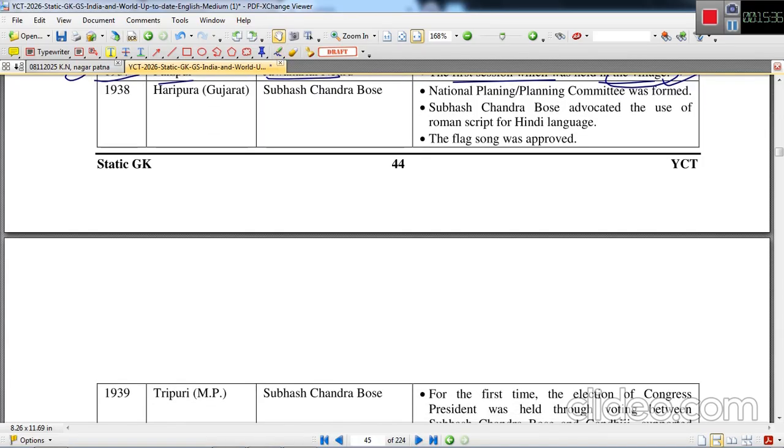In 1938, the Haripura session of Gujarat, again important because Subhash Chandra Bose became the president of this session of Indian National Congress for the first time. National Planning Committee was formed. Subhash Chandra Bose advocated the use of Roman script for Hindi language. The flag song was approved.